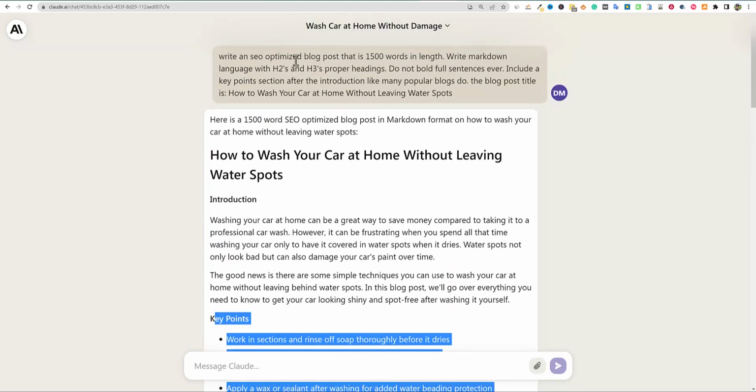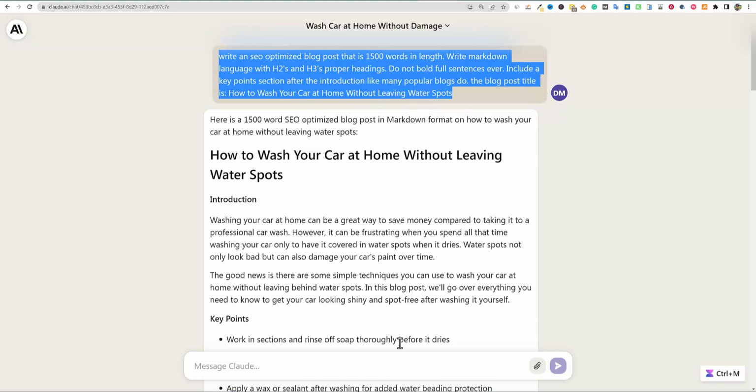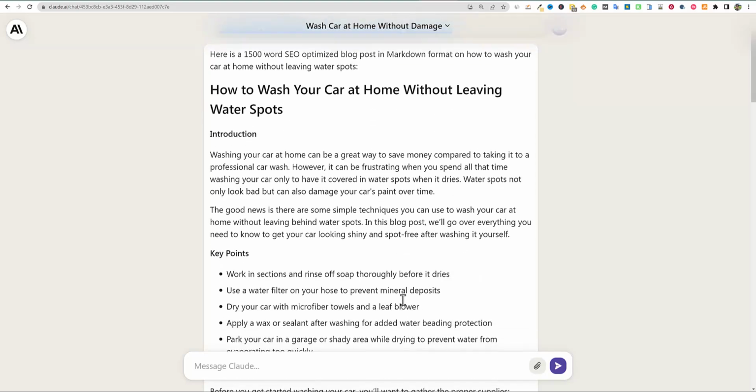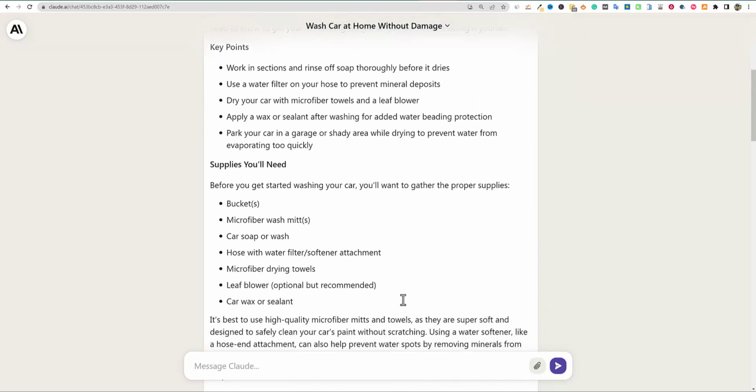Can you imagine the prompt that we could come up with on writing review posts and so forth? I'd have to fiddle with this more, but I don't know if we'd be able to get live information from like an Amazon product page, but certainly you'd be able to use other tools to highlight that and then bring it in here and have a really nice advanced prompt that it's going to write a blog post exactly like you want it to, with the exact structure. One thing that I will say that this wins over ChatGPT, in my opinion, is the length of the post that this is able to create in the first run is very, very impressive.